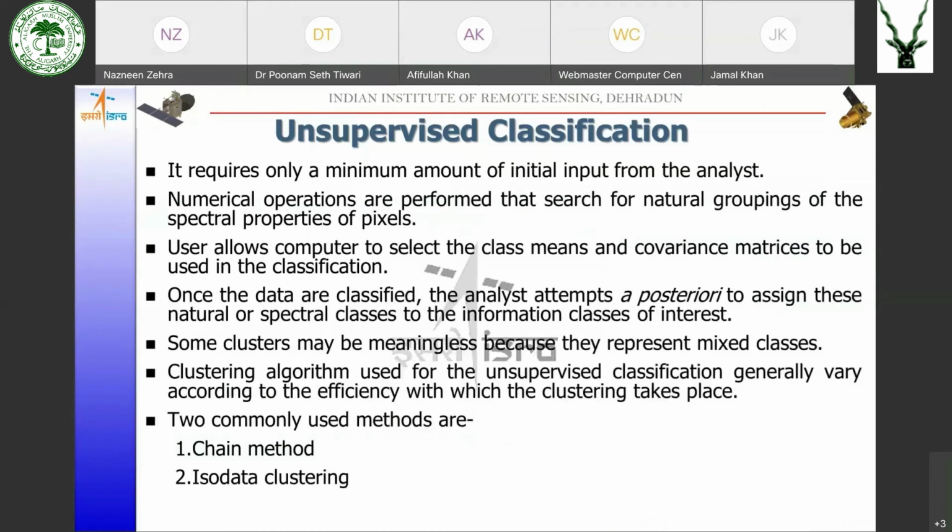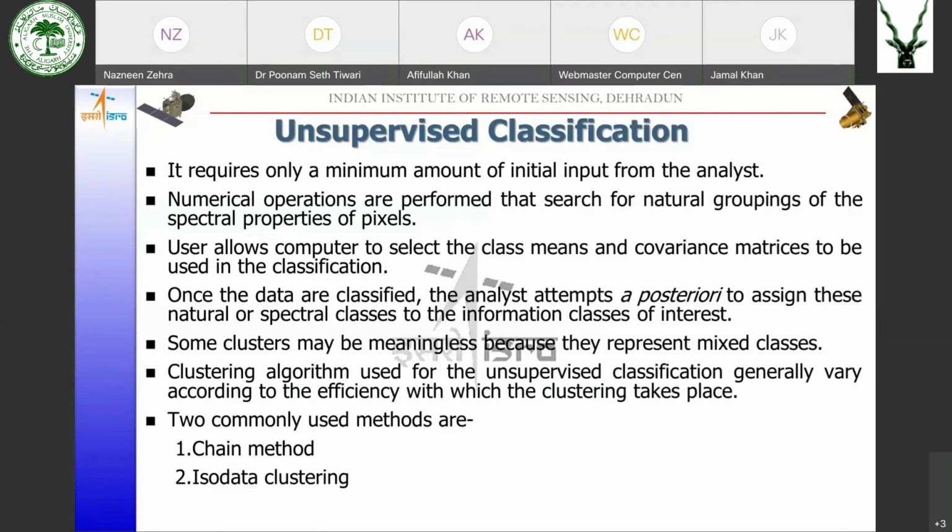The user allows the computer to select class means and covariance matrices to be used in the classification. Once the data is classified, the analyst attempts a posteriori to assign these natural or spectral classes to the information classes of interest.